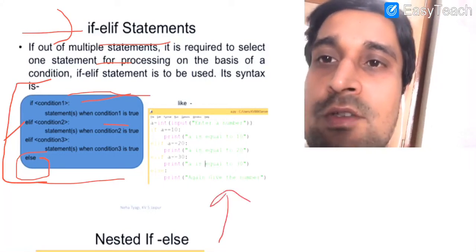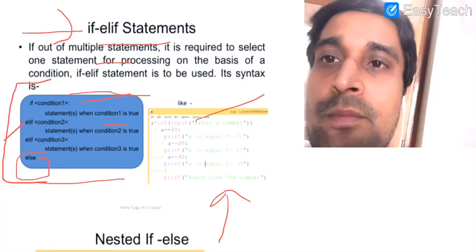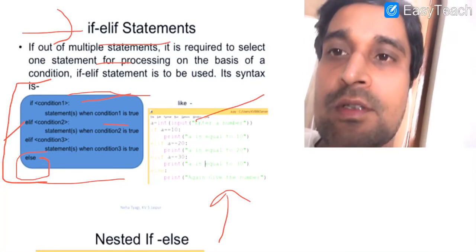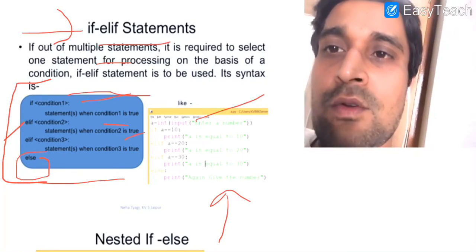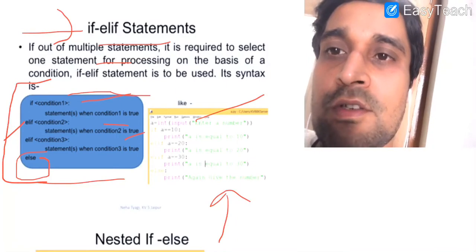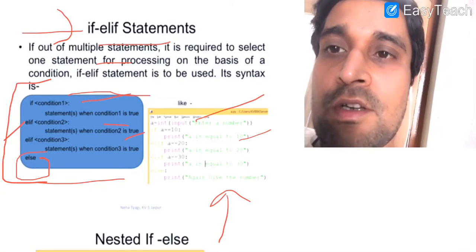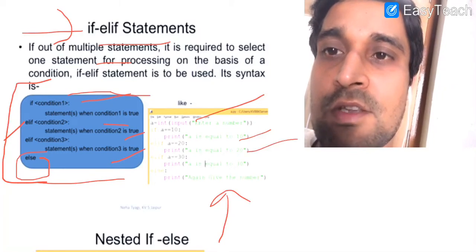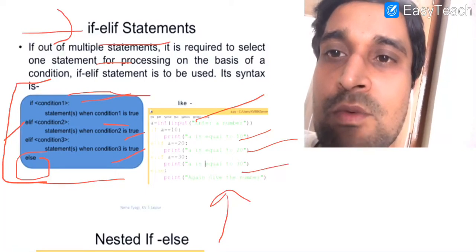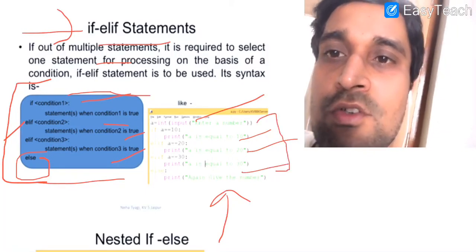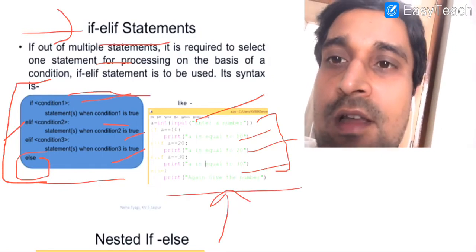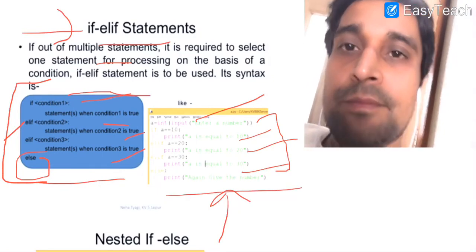Here in our example, you can see we are allowing the user to input the value of a at the time of execution. If the user enters the value of a as 10, then a is equal to 10, our condition is true, and we will get the result "a is equal to 10". Otherwise, it will check the condition a is equal to 20. If a is equal to 20, then this statement will execute. If the value of a entered by the user is 30, then this statement will execute. If none of these conditions is true, then the statements written in the last else part will execute.